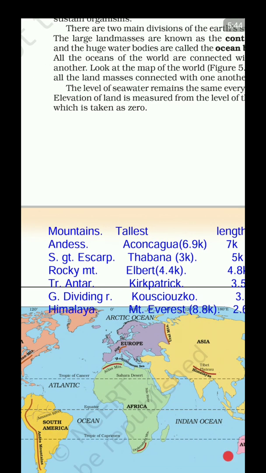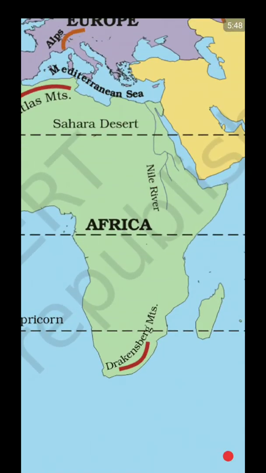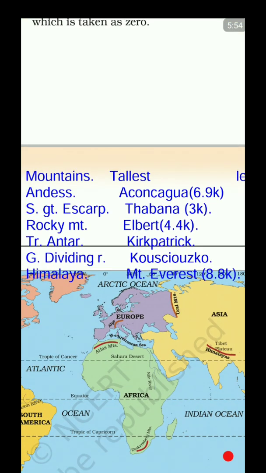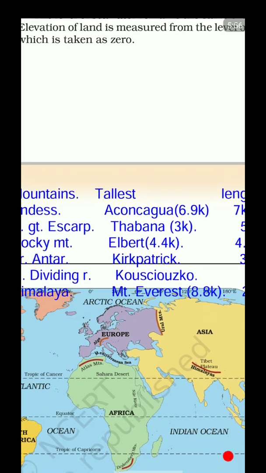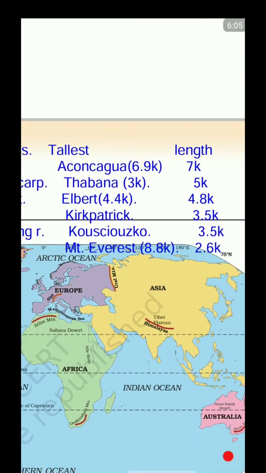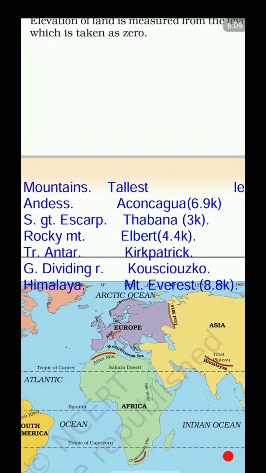Lengthier than Rocky Mountains are southern Great Escarpments, of which Drakensberg Mountain is the part, right? So southern Great Escarpment, the tallest peak is Thabana, roughly 3,000 meters above the ground. And yes, definitely the length is greater than that of Rocky Mountains, roughly 5k.